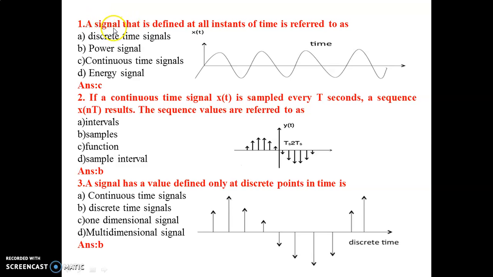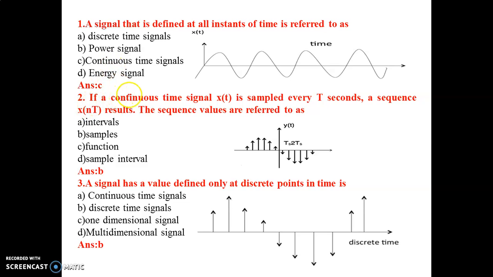Question number 1. A signal that is defined at all instants of time is referred to as. See this waveform, here a signal can be defined at every instant of time. At each and every instant of time, a signal can be defined. So, such a type of signal is referred to as a continuous time signal. So, the answer is option C, continuous time signal, right?